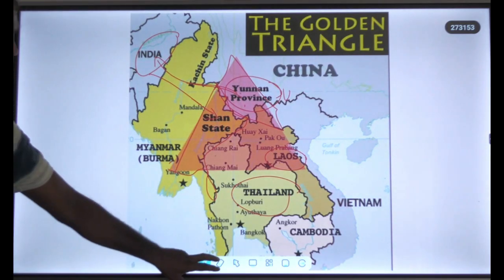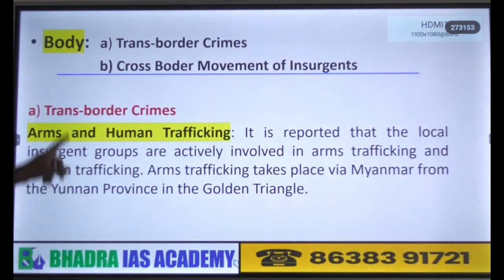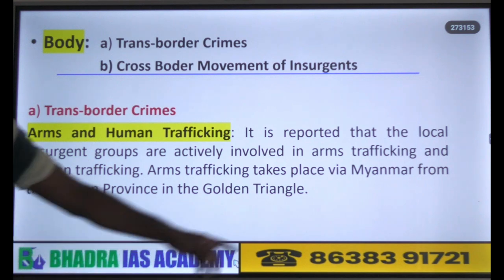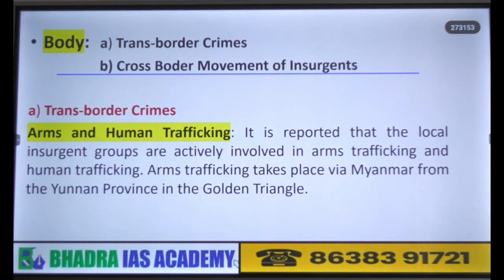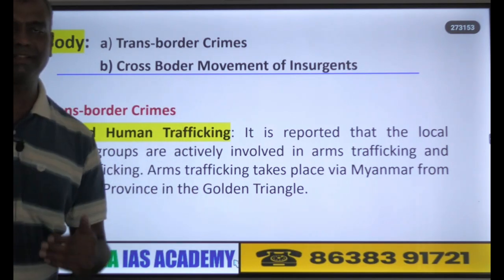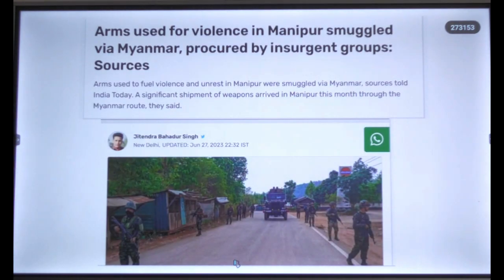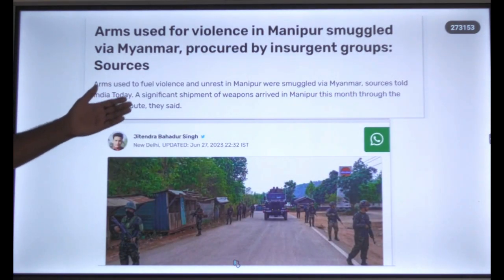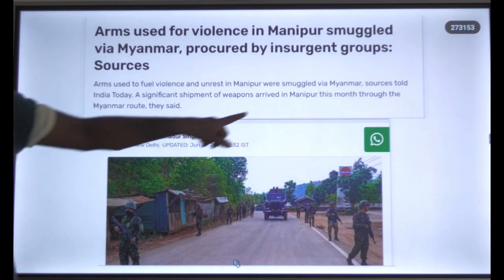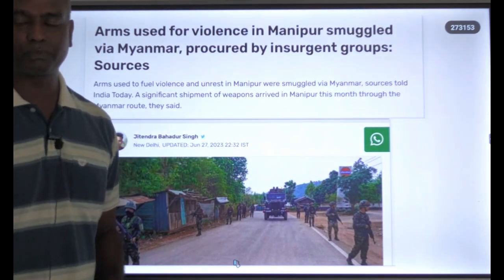Therefore, the first point that I try to give here under transborder crime is arms and human trafficking, mostly taking place because of the Myanmar border and the golden triangle. So this part you have to mention in the exam. You can give examples as well, right? Similarly, you see arms trafficking news also is there. Basically, they are smuggled via Myanmar and it enters into Manipur.